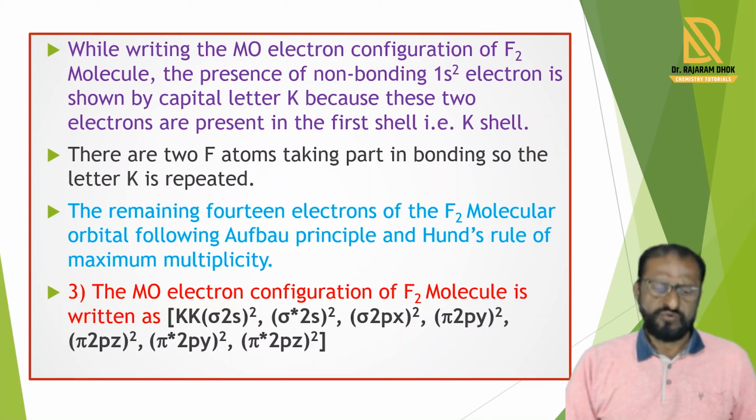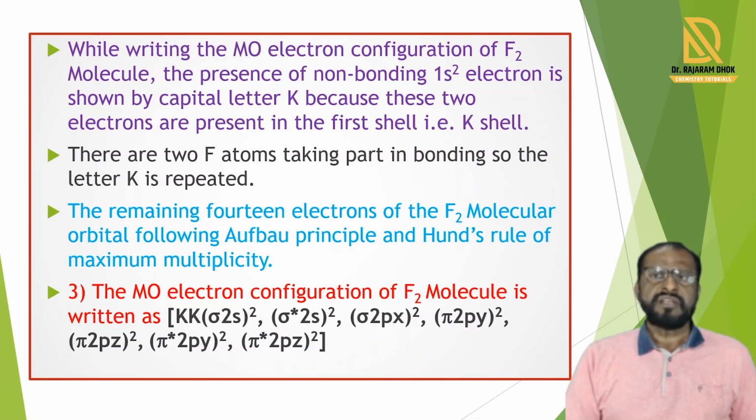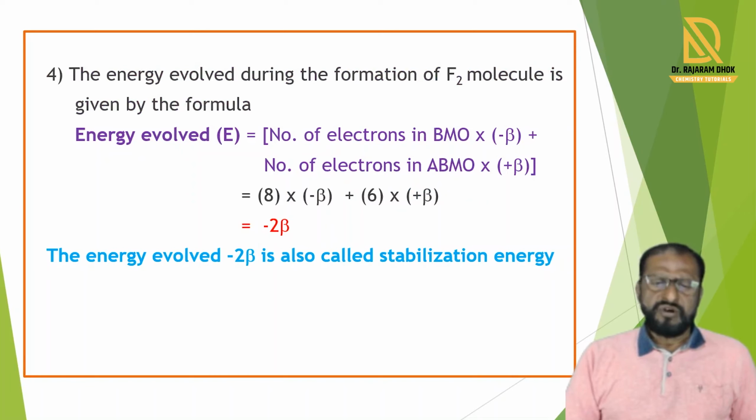From the electrons filled in the molecular orbital diagram, we write the energy evolved and bond order in the fluorine molecule. The energy evolved during the formation of the F2 molecule is given by the formula: energy evolved is equal to the number of electrons in bonding molecular orbitals into minus beta plus the number of electrons in antibonding molecular orbitals into plus beta.